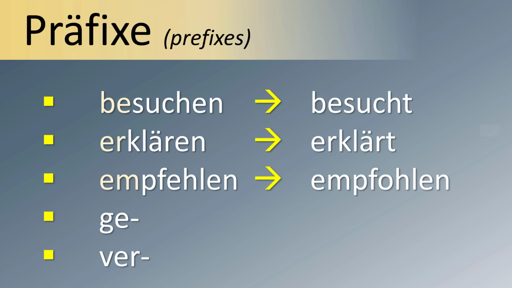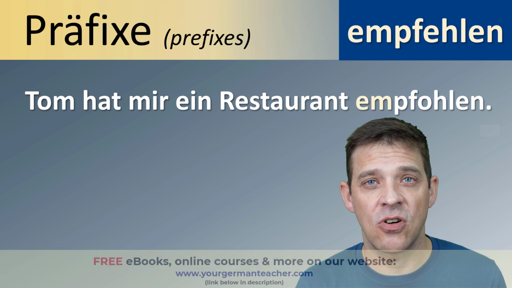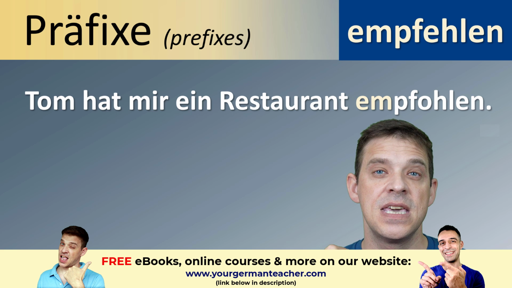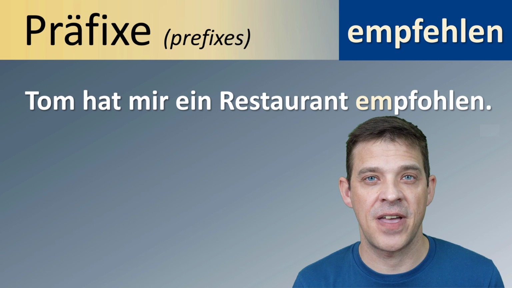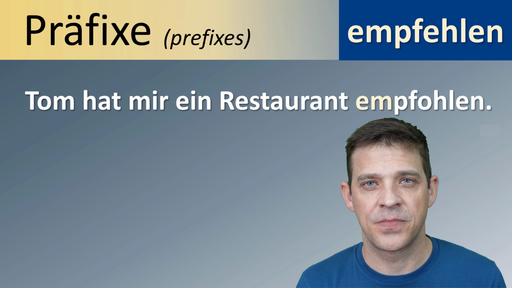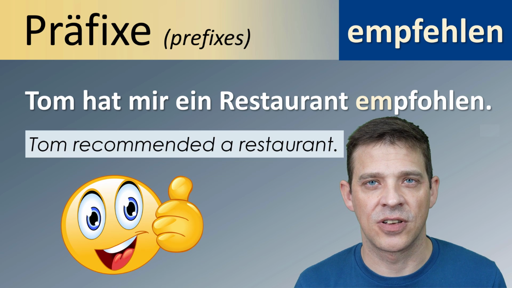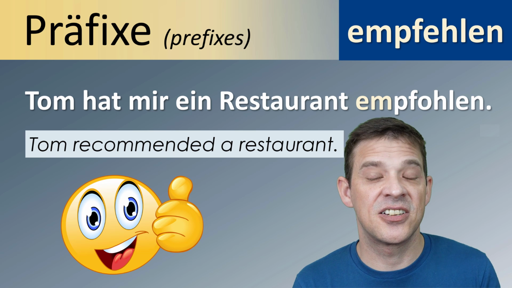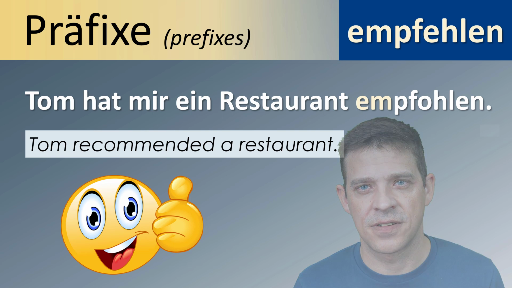Nummer 3, EM. Zum Beispiel empfehlen. Empfehlen heißt to recommend. Partizip ist empfohlen. Zum Beispiel, Tom hat mir ein Restaurant empfohlen. Here you have to be careful. Empfehlen ist ein Dativverb. Therefore, mir. Empfohlen, Partizip und auch hier kein GE. Tom recommended a restaurant to me. This is the dative. In English, this is 'to me'. You can actually drop it there, I guess. So it's just: Tom recommended a restaurant.